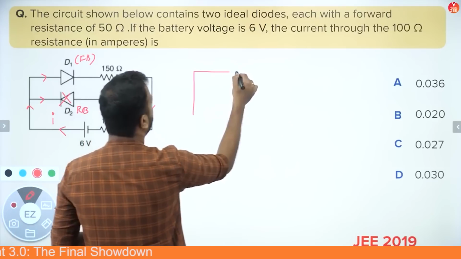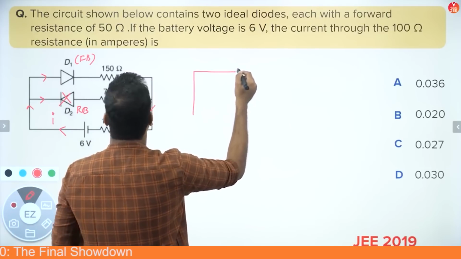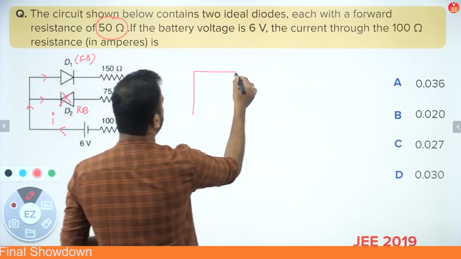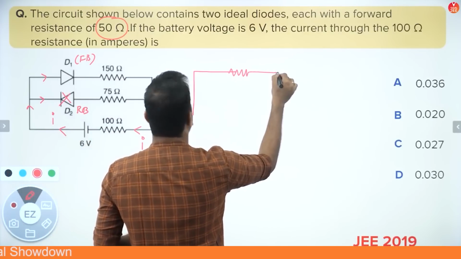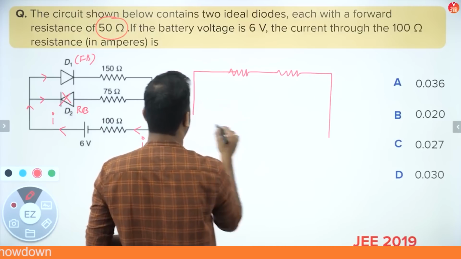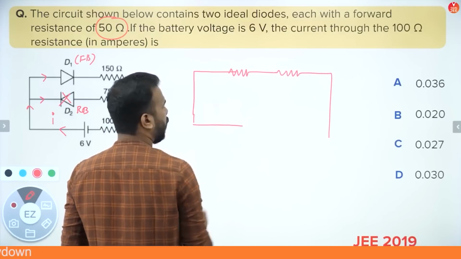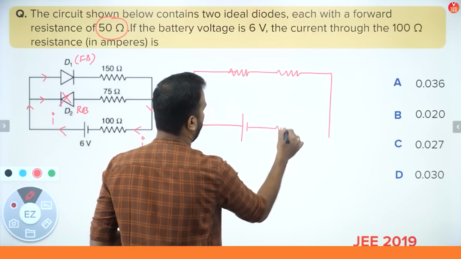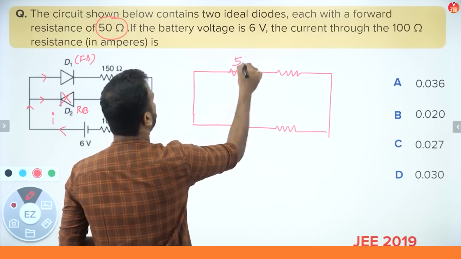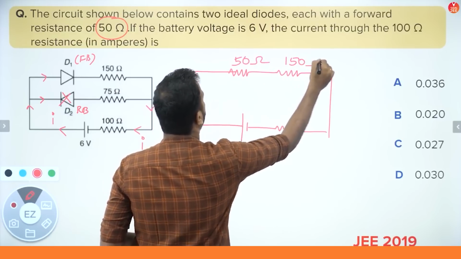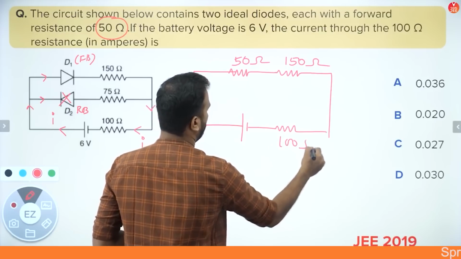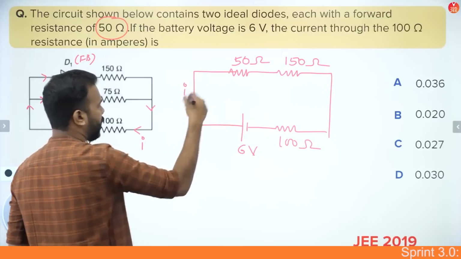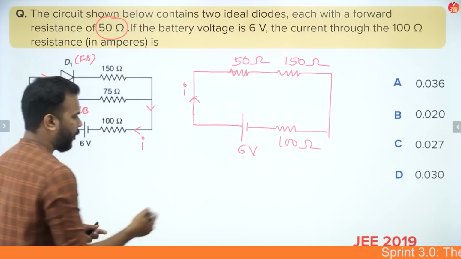So if I try to redraw the circuit, forward biasing will have some resistance from the diode as well this time. So instead of drawing the diode, let me just draw the resistance from diode. Then there is one more resistance which is there, and the middle branch is equivalent of not being there because it is reverse bias mode of the diode, and one more resistance here. So guys, this is 50 ohms, this is 150 ohms, and this is 100 ohms, and the battery potential is 6 volts. We have to find out the value of the current which is starting from the battery and reaching 100 ohms as well.